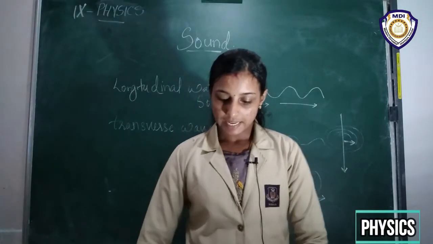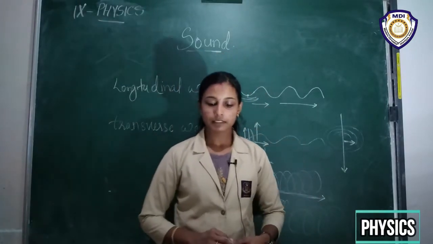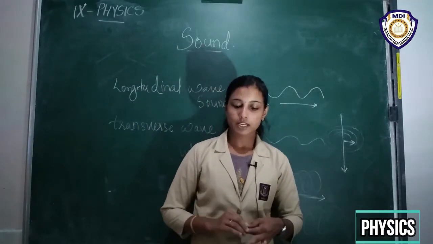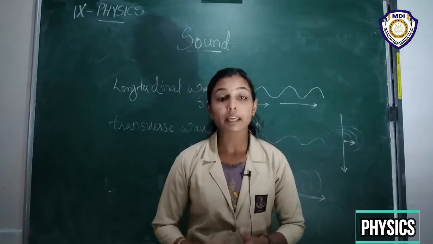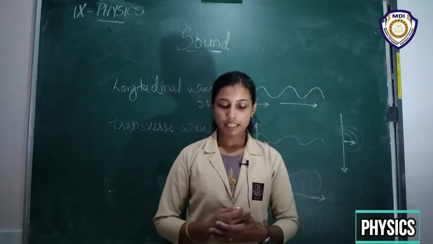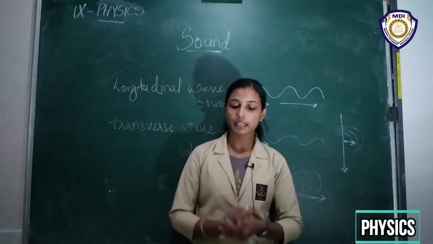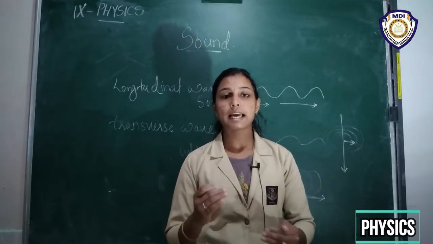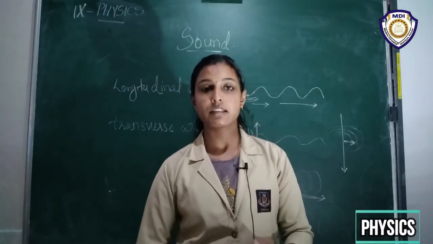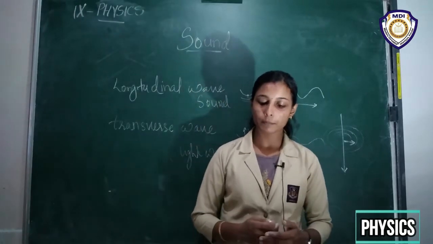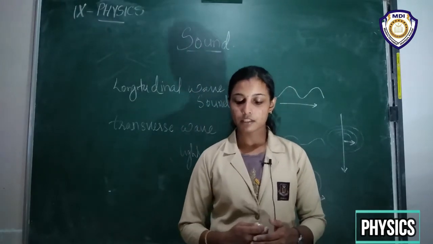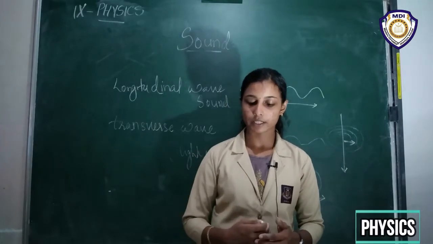Light is a transverse wave, but for light the oscillations are not of the medium particles or their pressure or density. It is not a mechanical wave. So we said light waves are transverse waves, but the oscillations are not of the medium particles or their pressure and density.